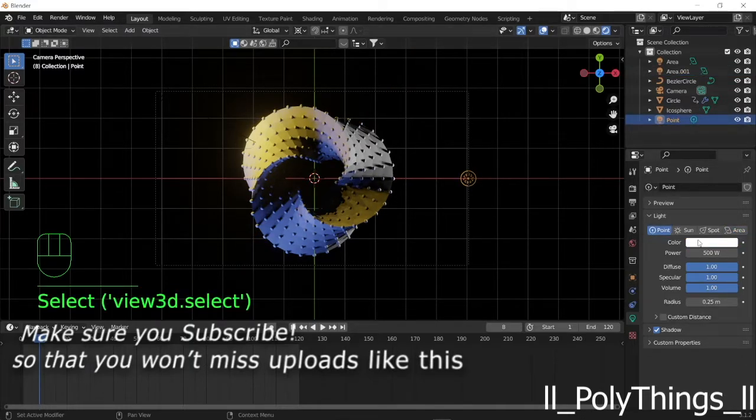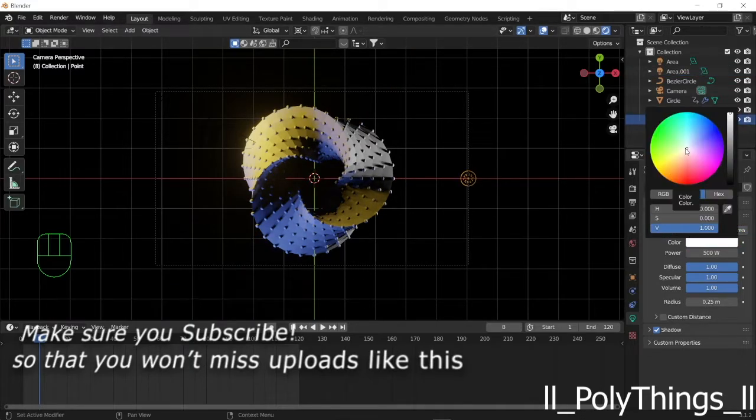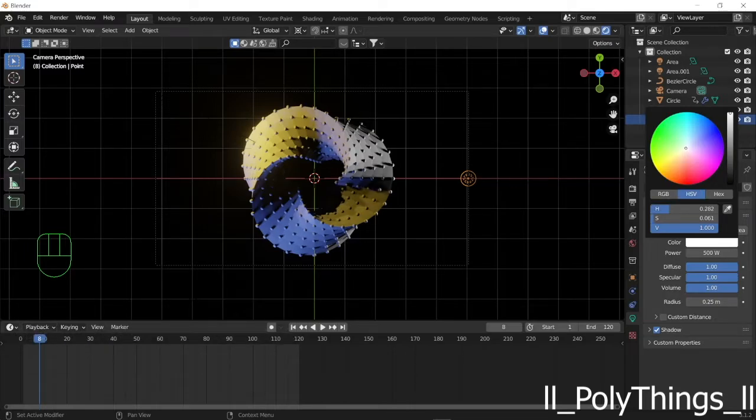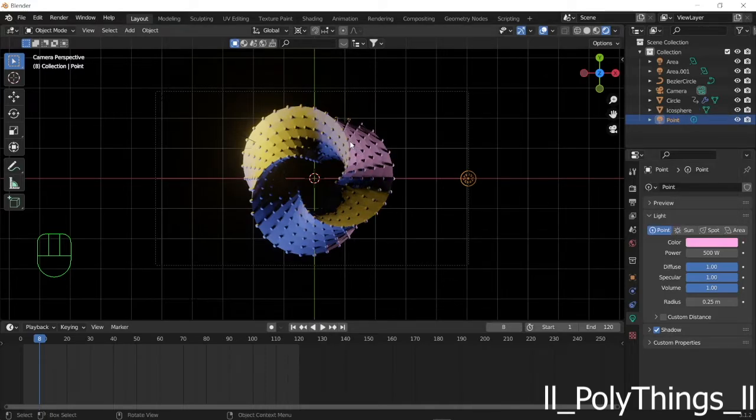The point light anywhere between orange and blue. So I'm going to keep it to a pinkish purplish kind of area. I think this looks good.